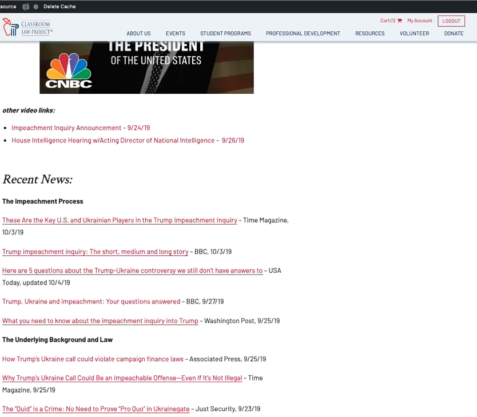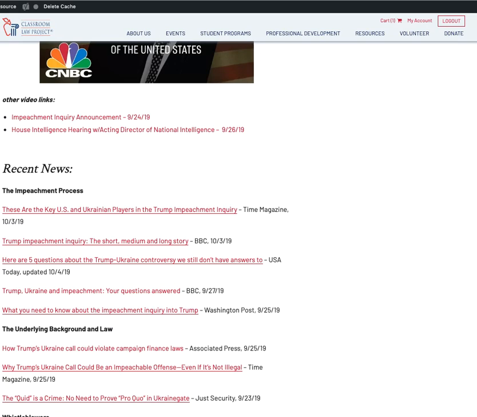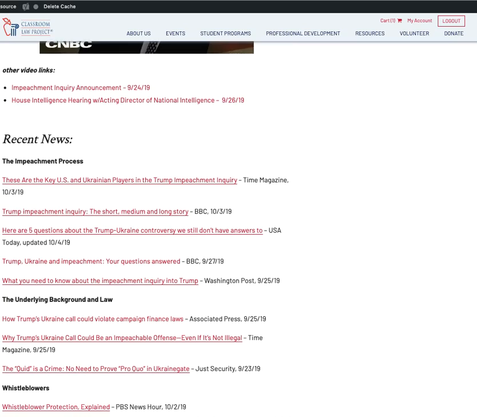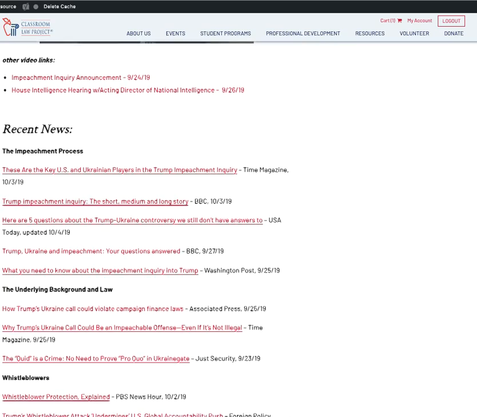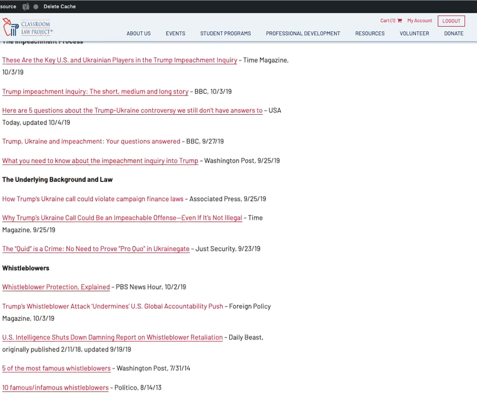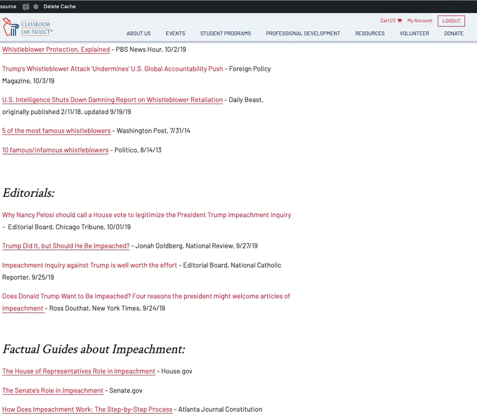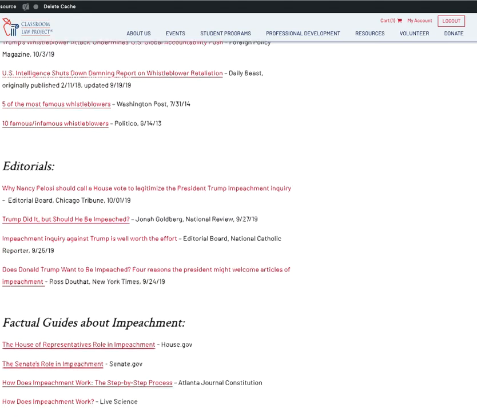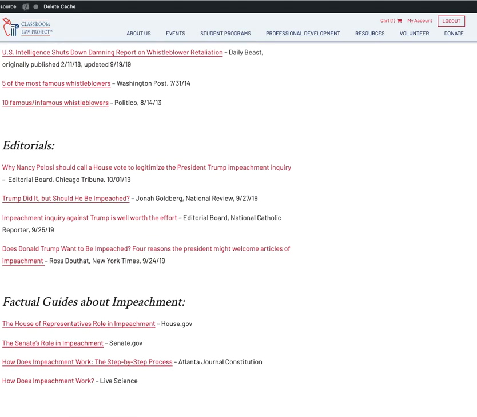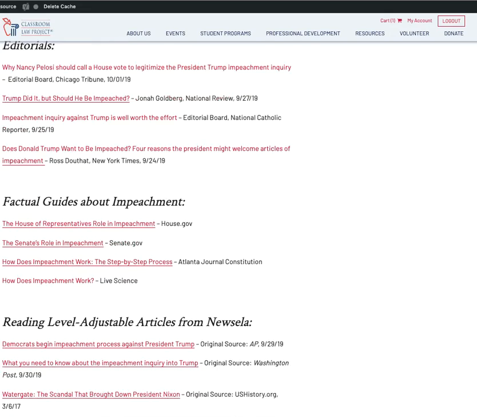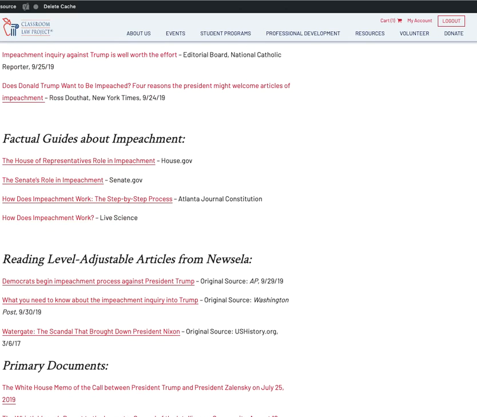The collection of news articles will be curated from a variety of accessible sources that you can use with your students to examine different ways of looking at the topic. We'll also provide editorials from different perspectives when we can find them on each topic we publish. If there are factual guides about the issue, we'll provide those for you, and we'll always try to find articles from Newsela or other sources where you can adjust the reading levels for your students.